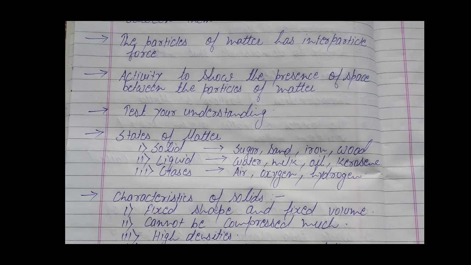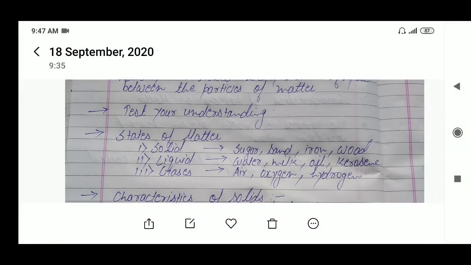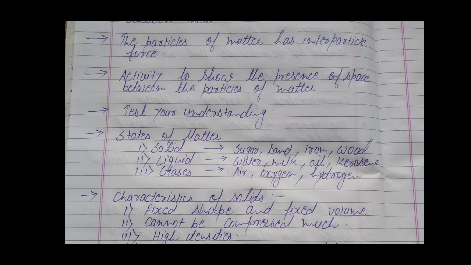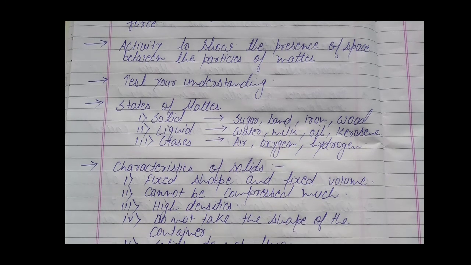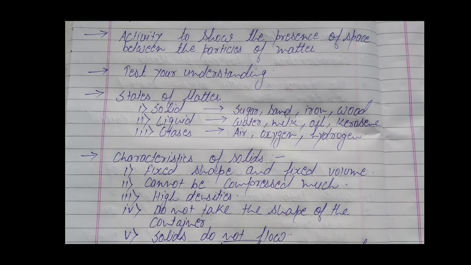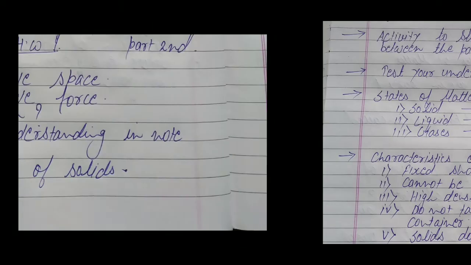We will see its definition, as well as some examples of solid, liquid and gases. We will not cover all 3 categories in this video. We will cover only one, that is characteristics of solid. So let's move to the first topic.